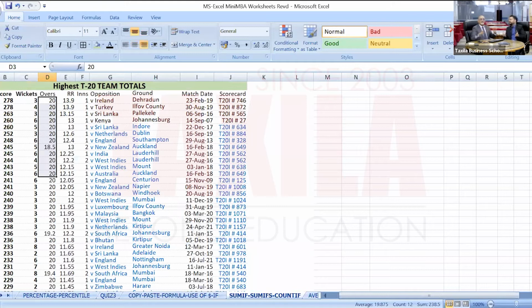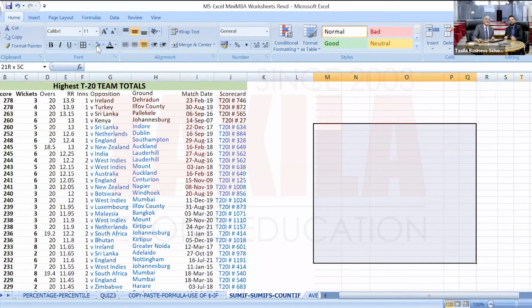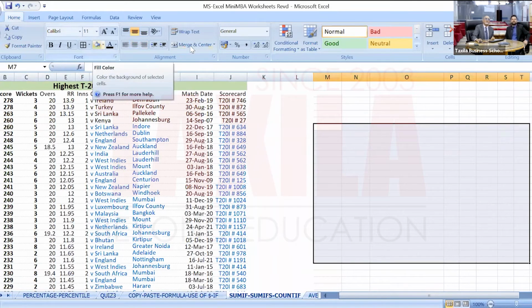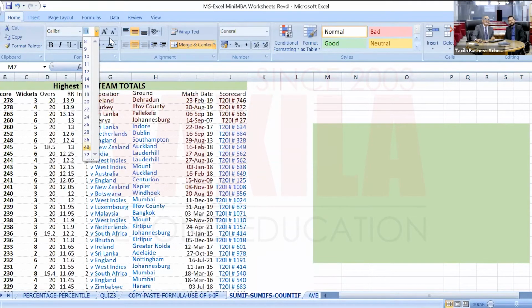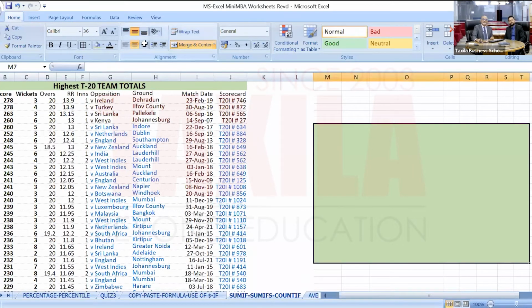And there is a pre-specified function called SUMIF. Let me define an area. I will select this range, merge and center. I will give a color. I will increase the font size so that it's very easily visible to all of you, and I will center justify it. Now here is equal to.